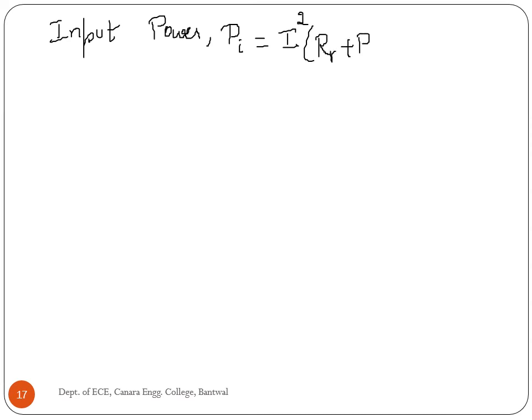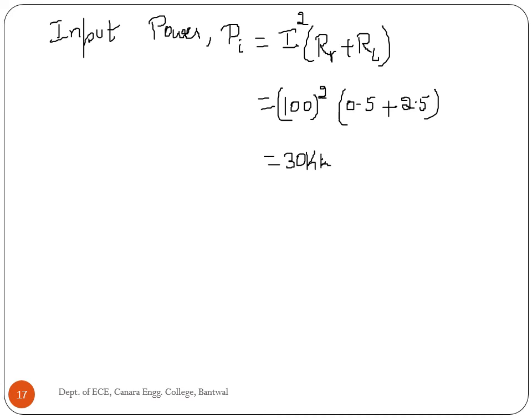Input power expression is PI is equal to I square into RR plus RL, which is equal to current 100 amperes, radiation resistance 0.5 ohm plus loss resistance 2.5 ohm, which is equal to 30 kilowatts.